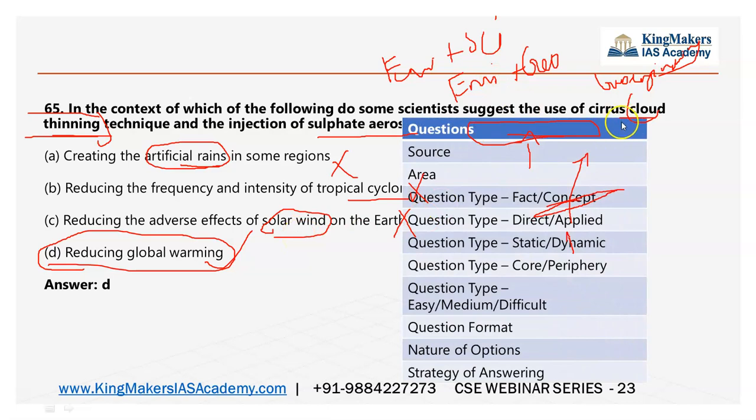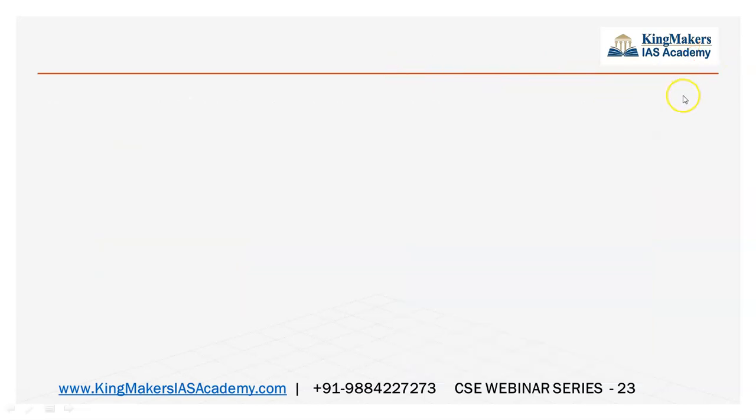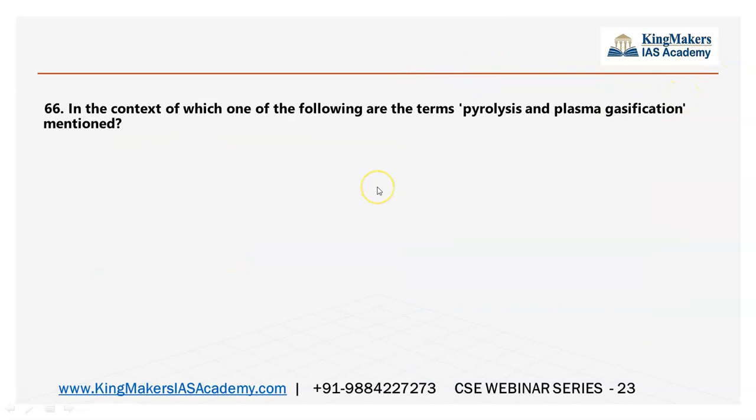So it is important for you to know the environmental techniques. Here, it is environmental techniques to reduce global warming. It is called geoengineering techniques. In the context of which one of the following are the terms pyrolysis and plasma gasification mentioned?